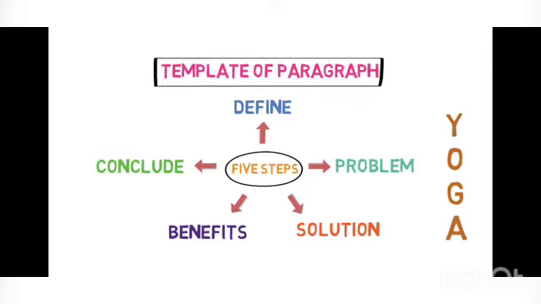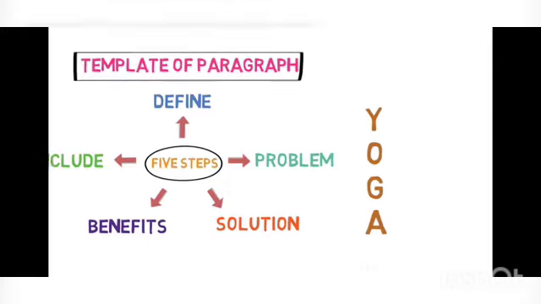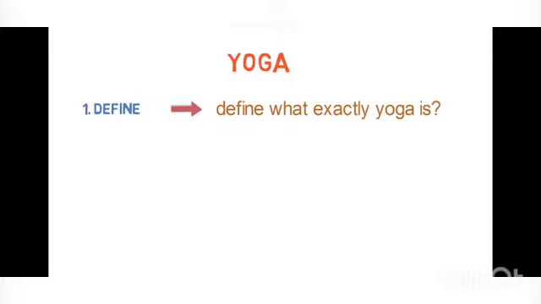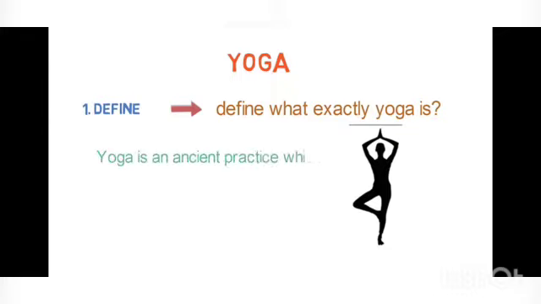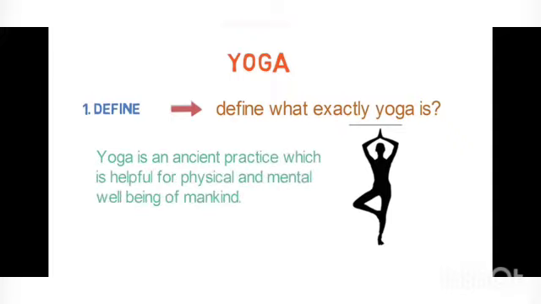So let's just take an example, that is yoga. To write the essay of the yoga, we first have to define the definition of the yoga. First step is to define what exactly yoga is. What is yoga for actually? Yoga is an ancient practice which is helpful for physical and mental well-being of mankind.